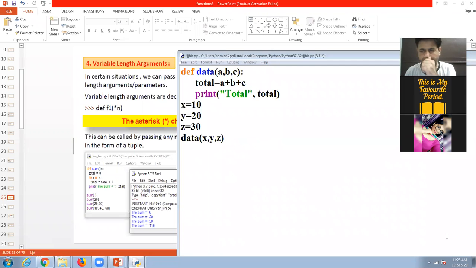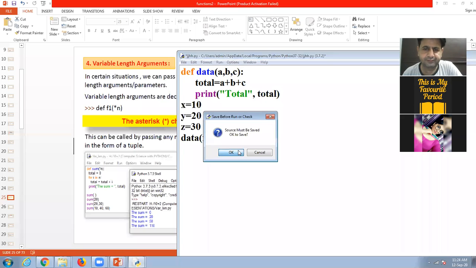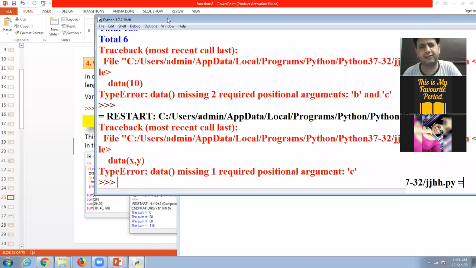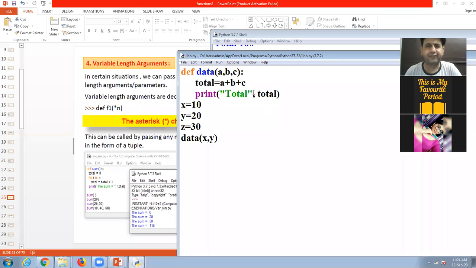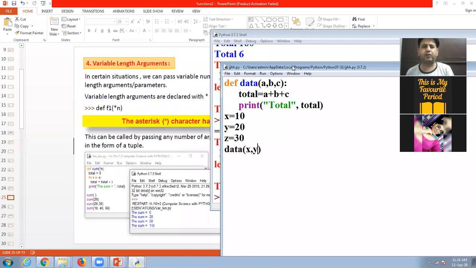In this program, I need three variables. If we send fewer variables, there will be an error. Look here. In place of three variables, I am sending only two arguments. I run the program. Oh, there is an error. So now, what is the solution? There is one solution that is called variable length argument.